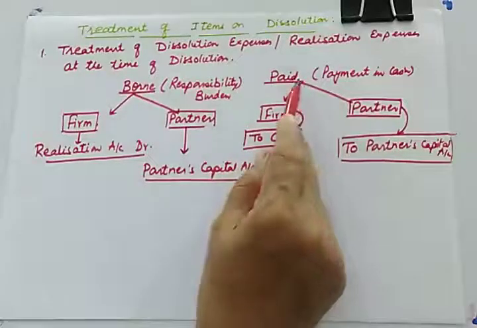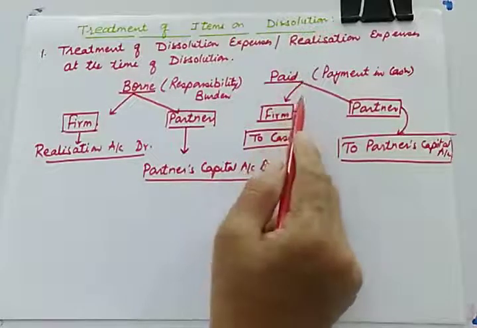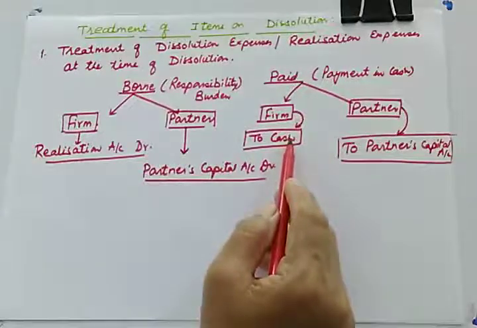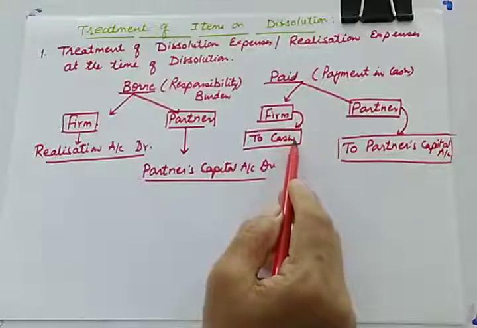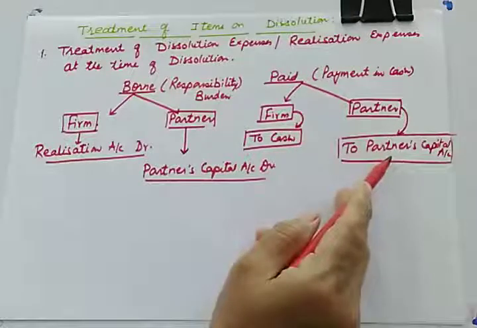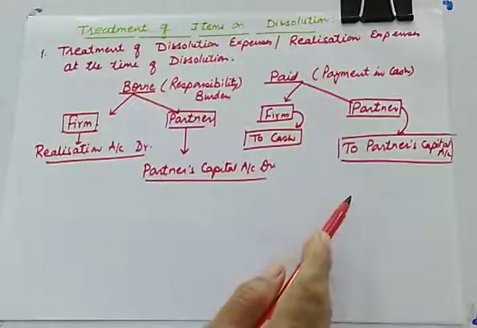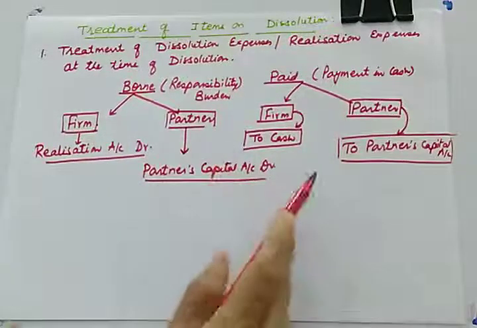So this was about meeting the burden. But let us see the payment part. If the firm is paying, in that case we'll give credit to cash. But if the partner is paying, we'll give credit to the partner's capital account. So let us study various cases based on these two concepts.